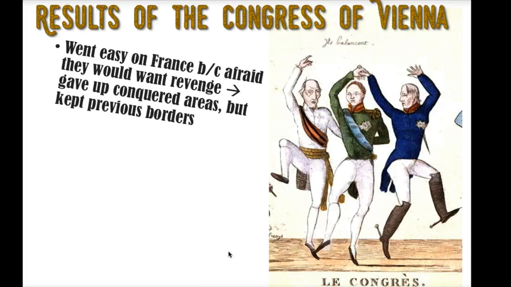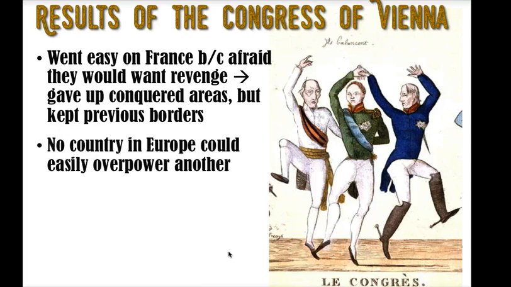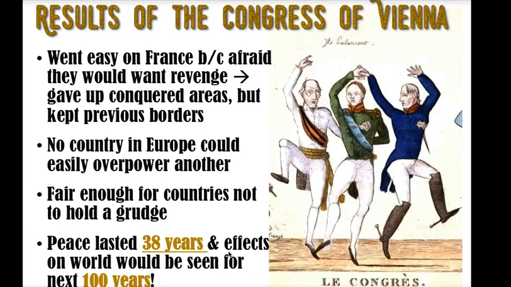So what are the results of the Congress of Vienna? France does not get completely destroyed because of the balance of power. So it was able to keep its borders from before the Napoleonic War. You did maintain a balance of power. You did get peace in Europe as a result of the Congress of Vienna.